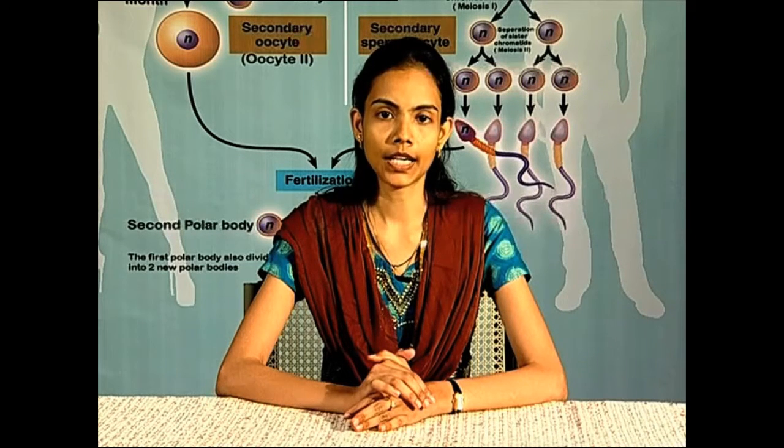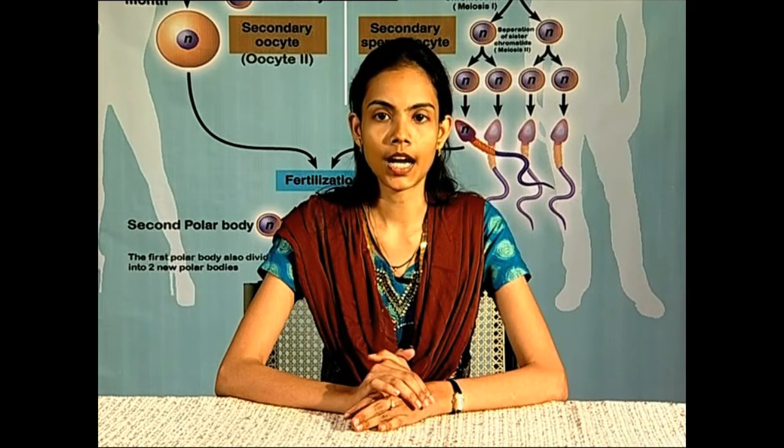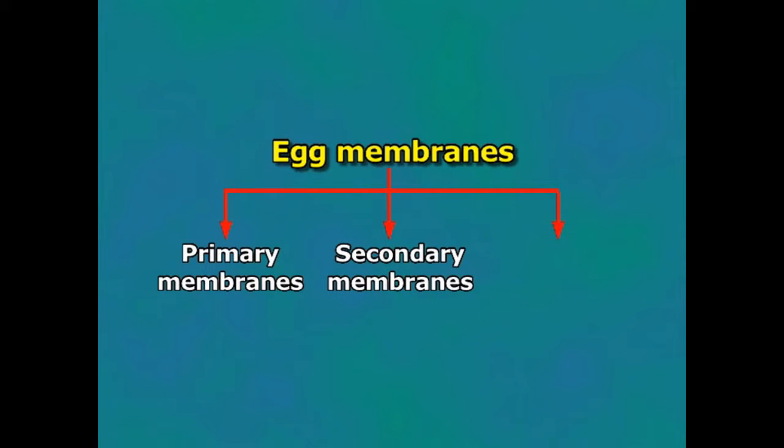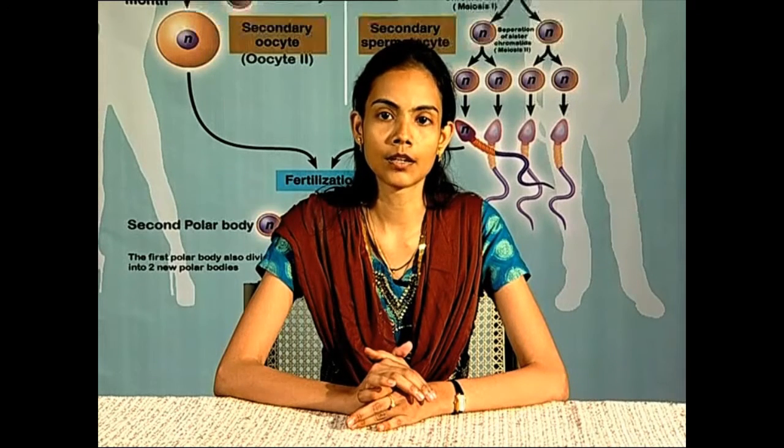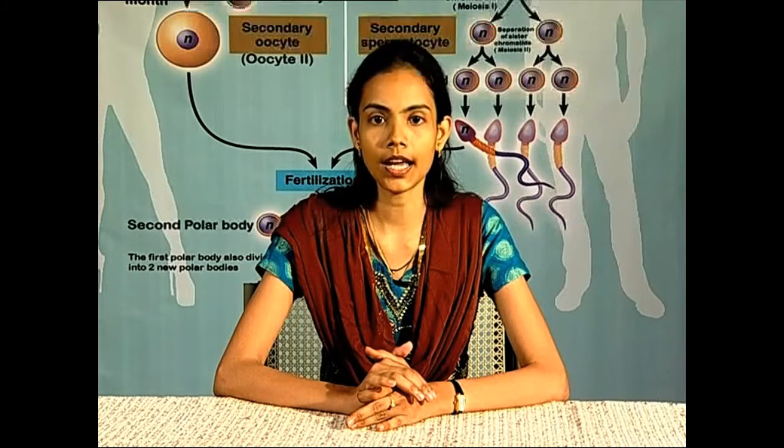Egg membranes. The eggs are well protected by egg membranes. The membranes are produced either by the egg itself or by the follicle cells of the ovary or by the oviduct of the mother. The egg membranes are classified into three types: primary membranes, secondary membranes and tertiary membranes. Primary membranes. The primary membranes are secreted by the ooplasm. They are closely attached to the surface of the egg.